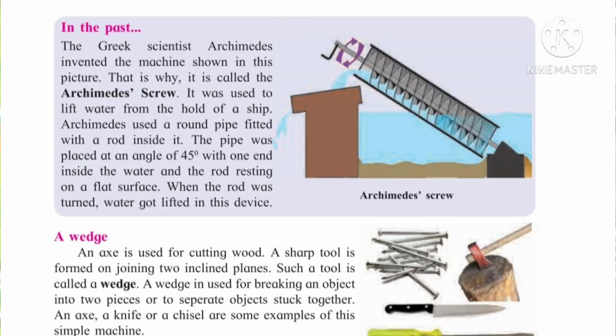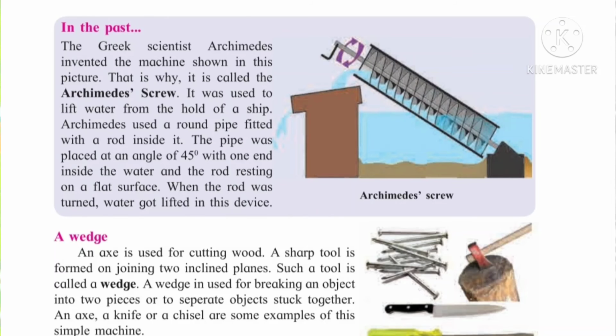So it is a device invented by Archimedes to lift water from the hold of a ship. This is also based on the inclined plane, so its working is the same as an inclined plane. Now the next simple machine we have to see is a wedge.